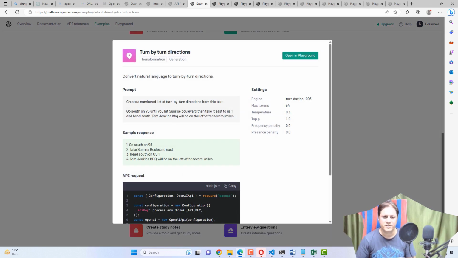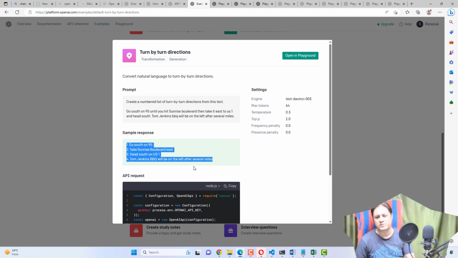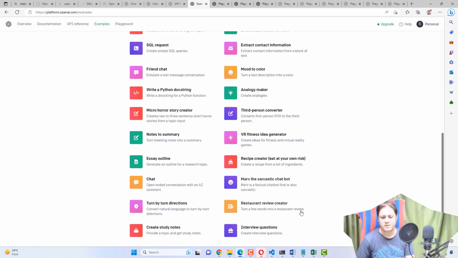So this is the new example called turn by turn directions. If you see this turn by turn directions, you provide this prompt actually. It will convert your natural language to turn by turn directions. So you have given this natural language, go to south 95 until you hit sunrise, whatever is mentioned, and it will give you step by step information like Google Maps provides. So this is that.